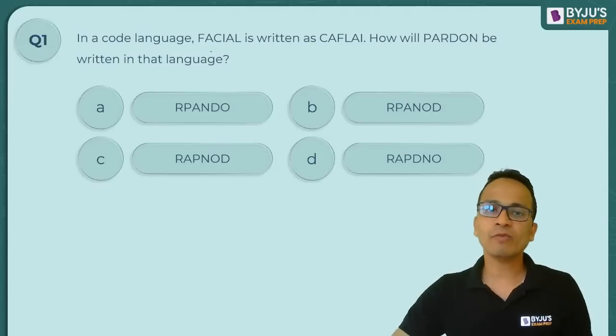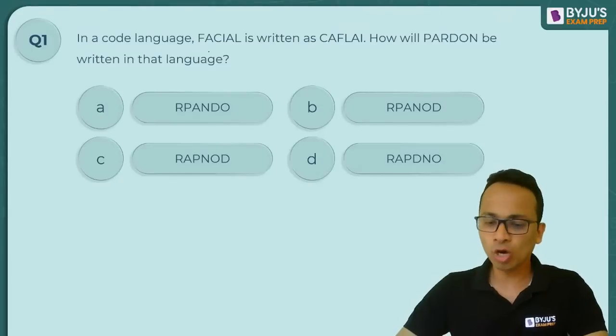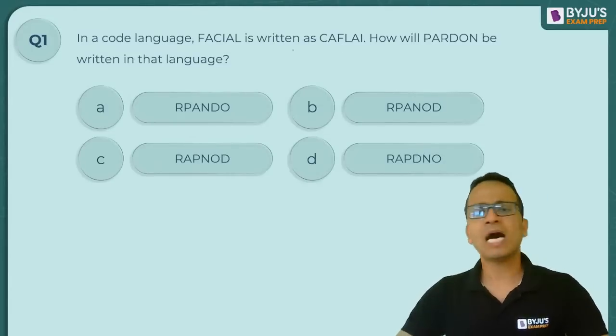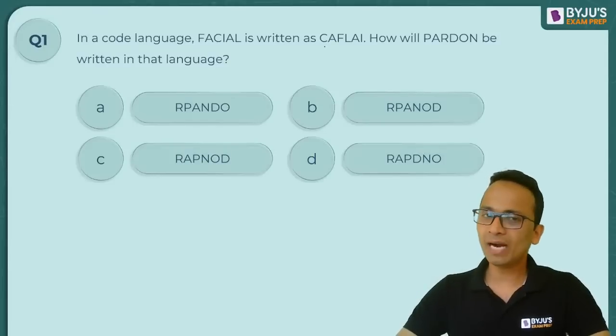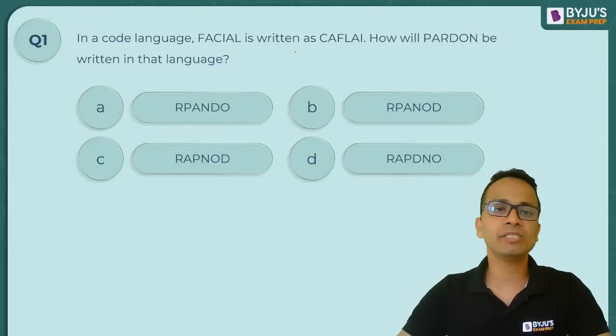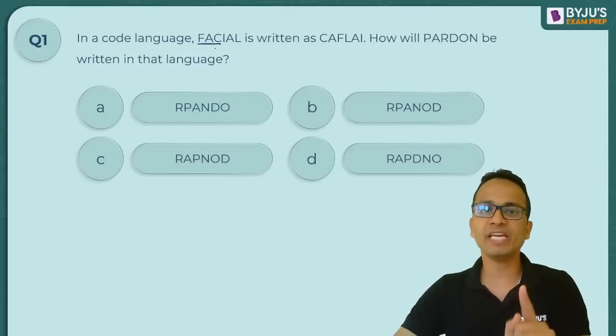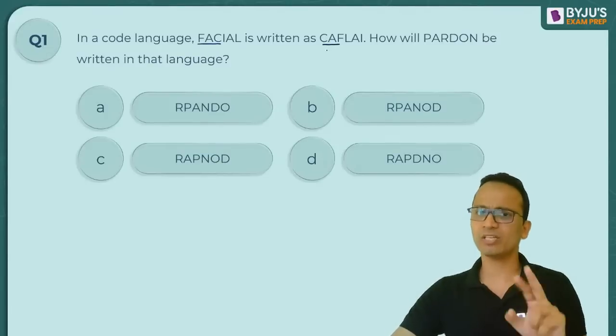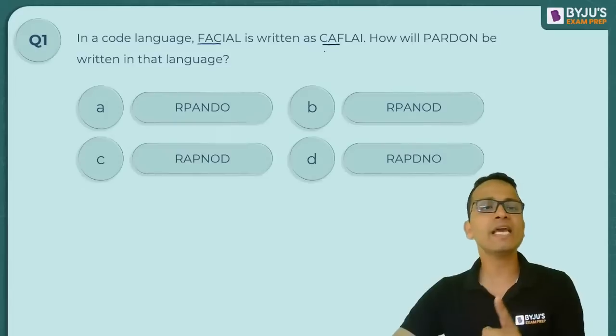So in a code language, FACIAL is written as CAFLAI. What you can observe here is that all the alphabets used in the word are present in the code, but in some jumbled sequence. They have selected the first three alphabets FAC and written them in the reverse sequence, CAF.